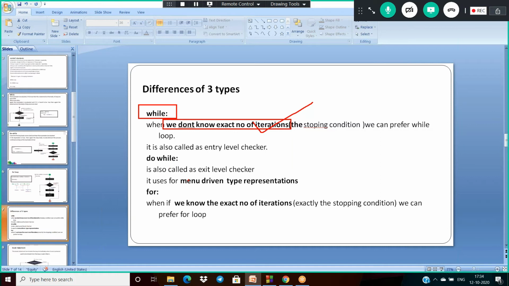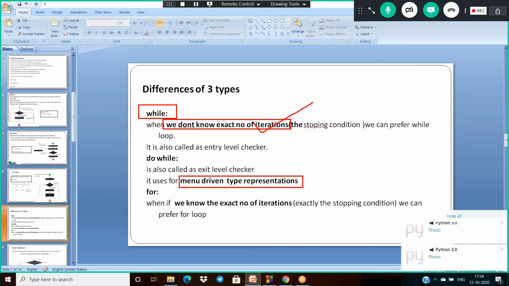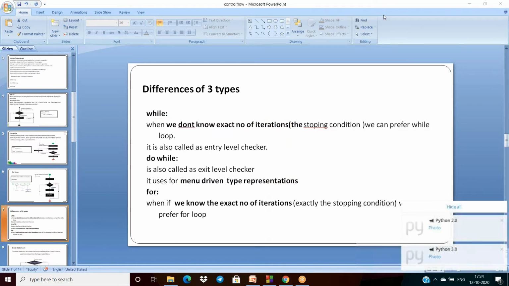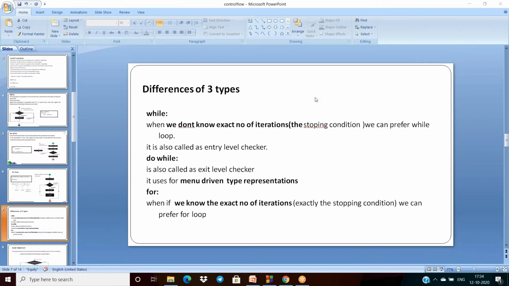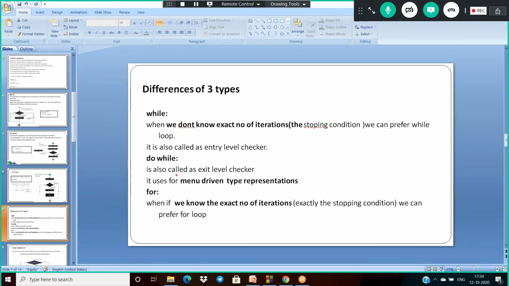And do while, if you want to do operations like menu driven representations, do while is used for menu driven type representations.